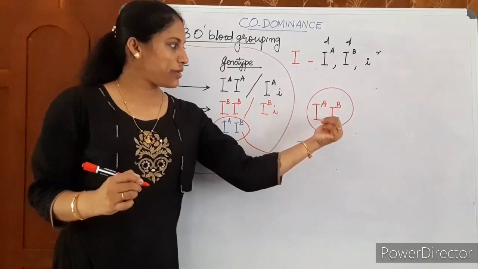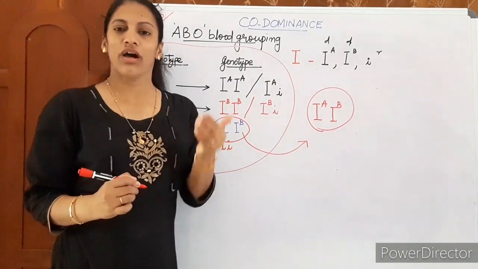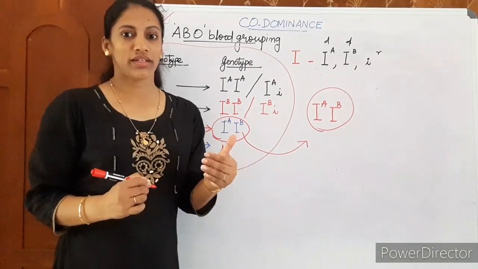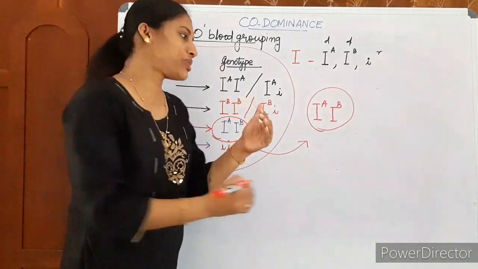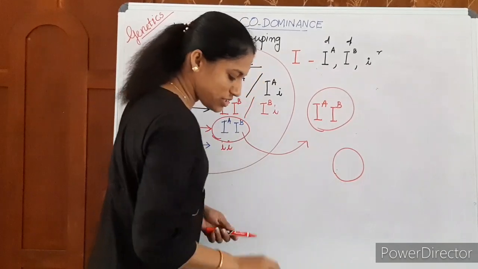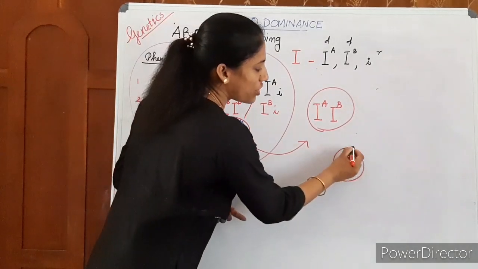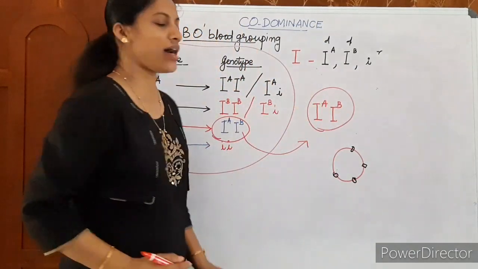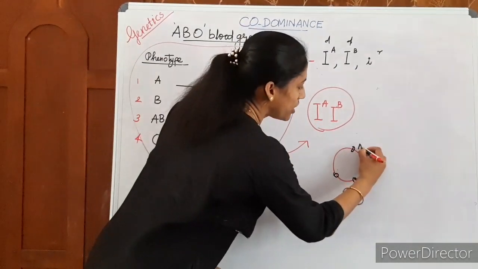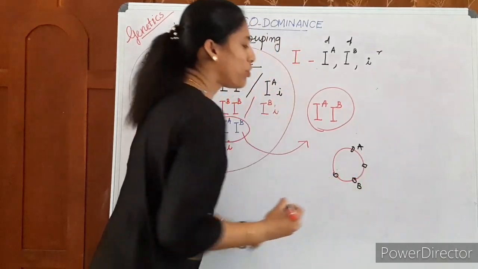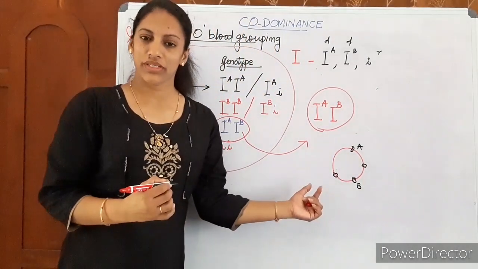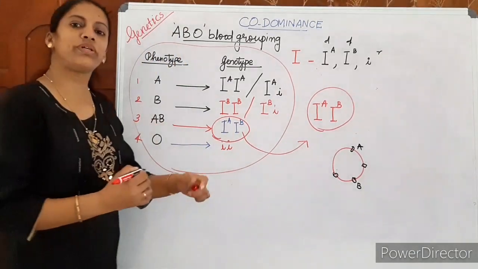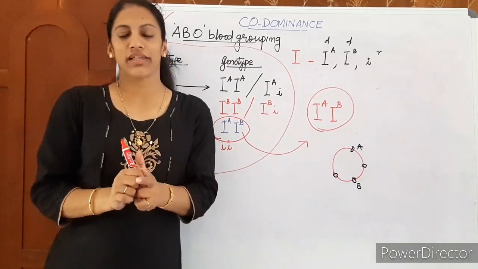When IA and IB alleles come together, both the alleles have expression, so that both sugar A and sugar B are produced on the RBC surface. Both alleles are expressed so that both sugars are produced on the RBC membrane. So such individuals will be AB group, with both the alleles expressed.